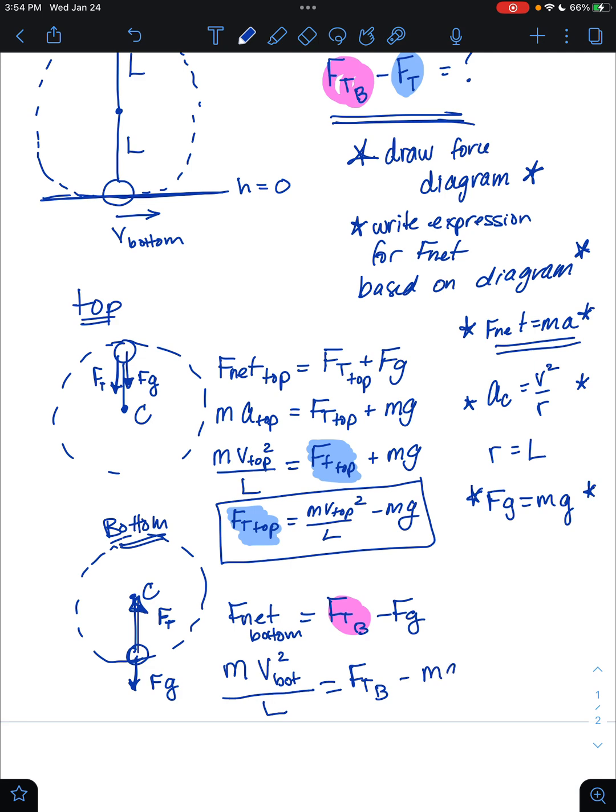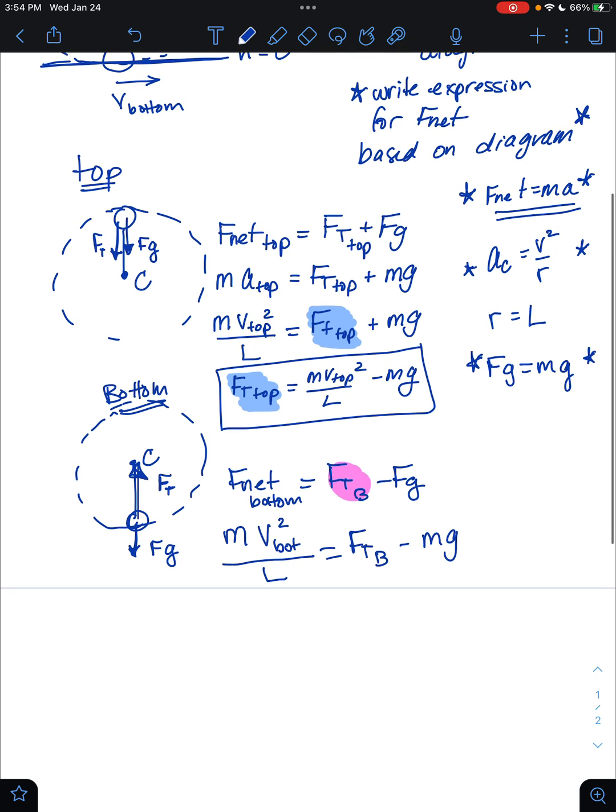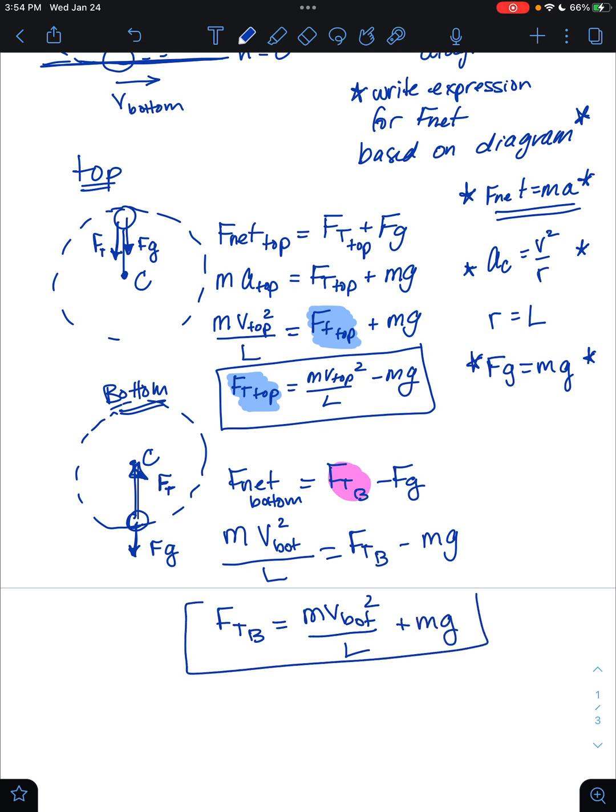All right, and that's equal to the force of tension at the bottom minus, I'm going to sub in mg again for the force of gravity. And then last but not least, the whole goal is to have this expression for the force of tension B. So I'm just going to isolate it here. The force of tension B can be found by taking mv bottom squared over L plus mg. That's my second expression.